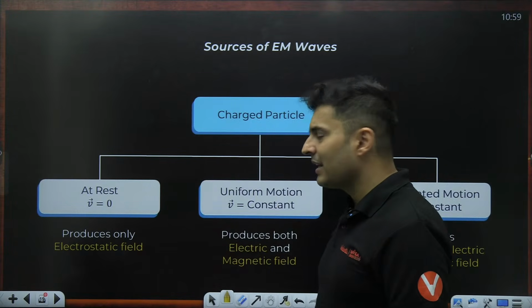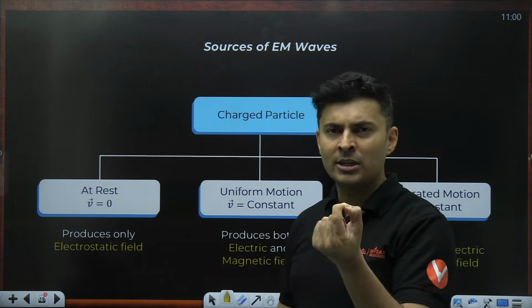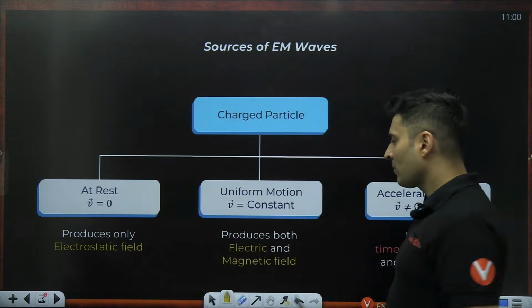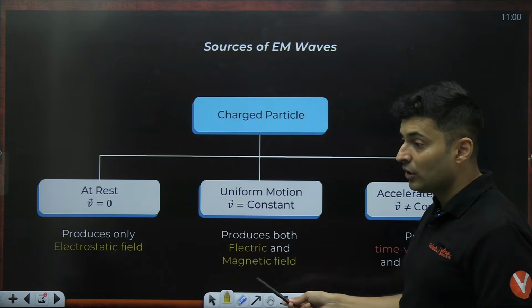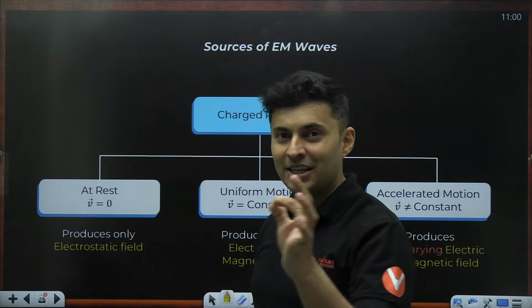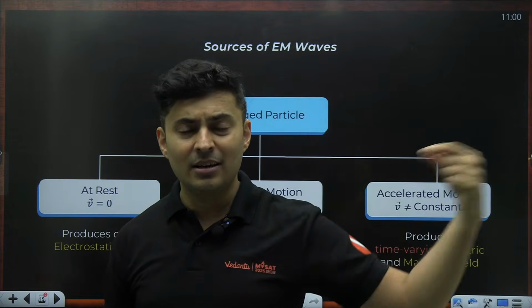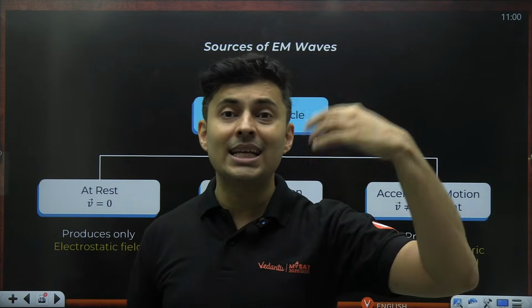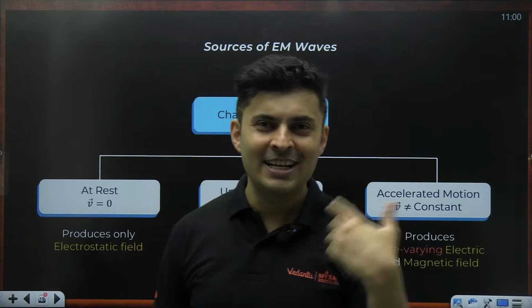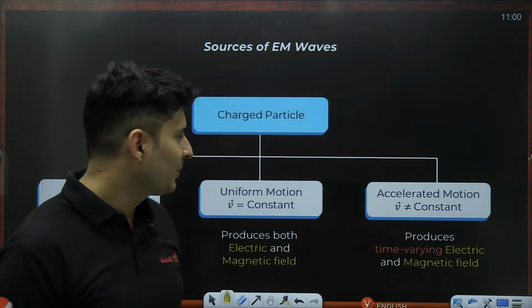If a charged particle is at rest, like an electron, it will produce an electric field around it. You move that electron, then it will create an electric field and a magnetic field also. Remember, a charged particle is obviously having an electric field, but a charged particle moving is nothing but a current which is flowing, and a current will always create a magnetic field.